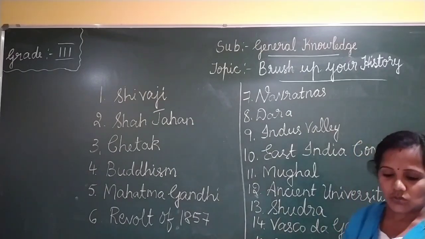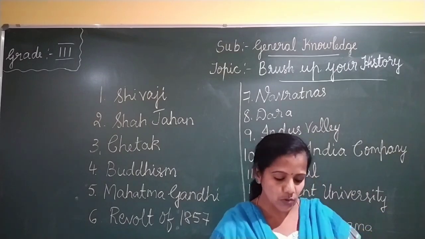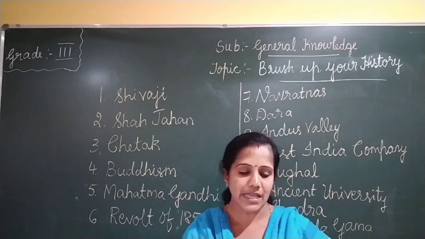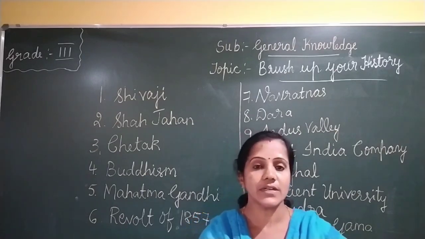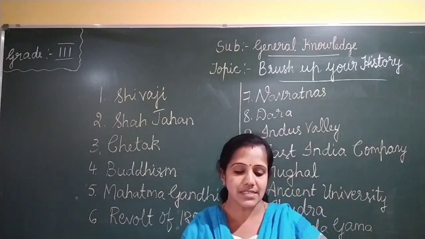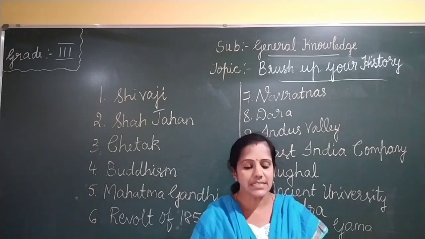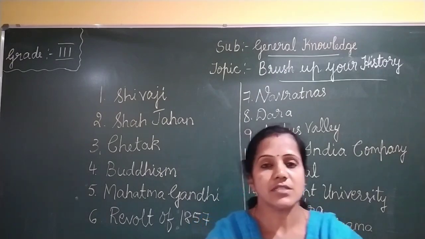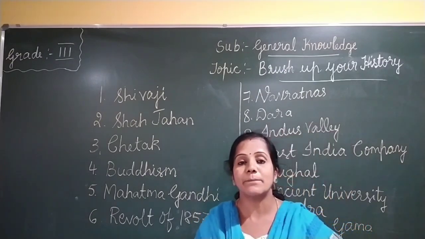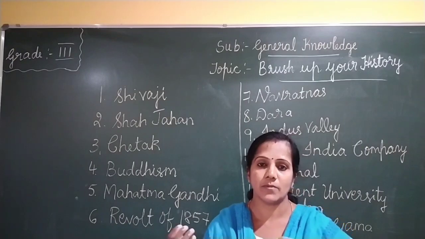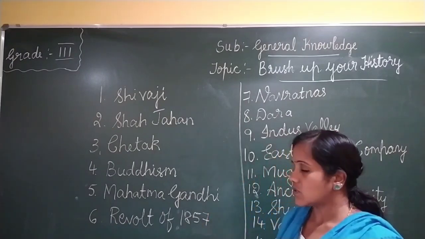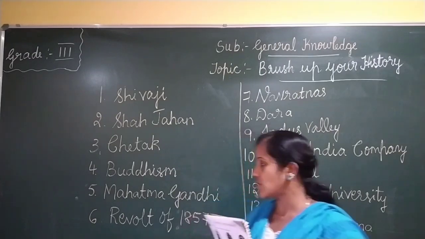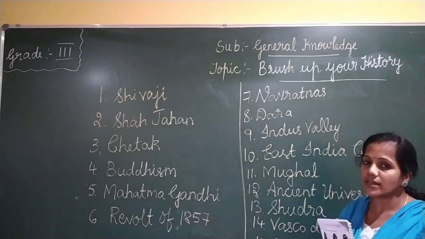Okay, children. Here is time to end the session. In this session we have completed lesson number 5, countries and emblems, in which we learned some of the emblems of different countries, and lesson number 6, brush up your history, in which we learned some of the facts relating to past events of a people, place or country, specifically Indian history. So write down neatly all the exercises in your textbook.